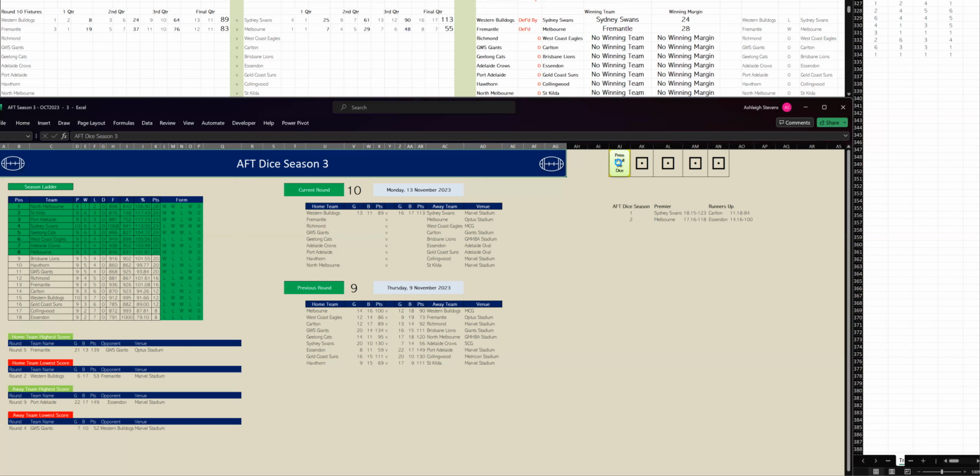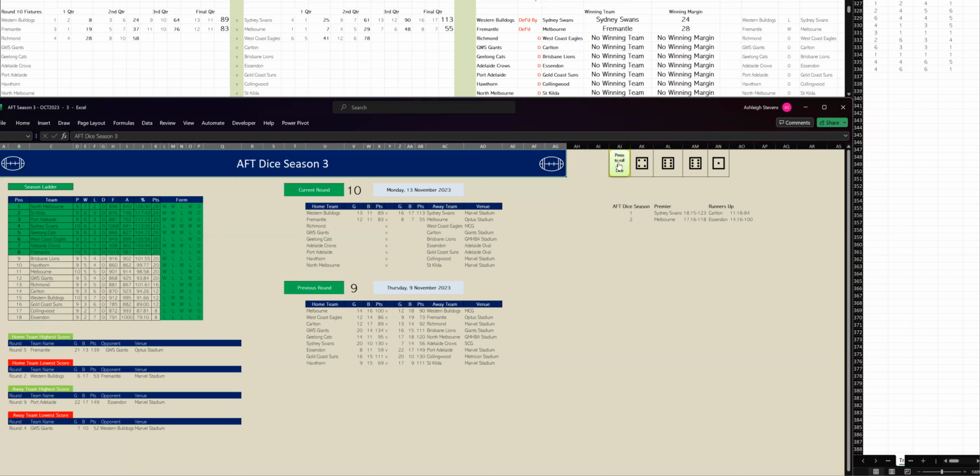It's Richmond versus West Coast at the MCG. Let's go to the first quarter, and Richmond have kicked 4-4 to West Coast 6-5. West Coast are in front by 13 points. Let's go to the second quarter. And the second quarter's been processed. Richmond have kicked 4-6 to West Coast 6-1. And at halftime, West Coast are leading by 20 points.